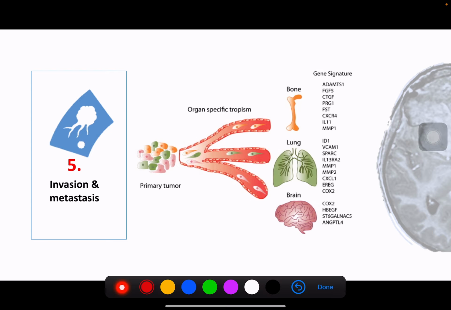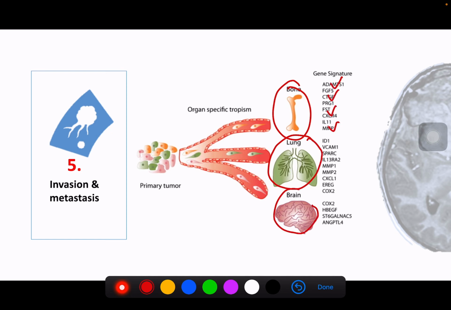In terms of another factor that is important for homing, it is what this particular organ produces. Okay, each of these organs produces certain proteins. Okay, and this protein depends on which organ, for example, is one.